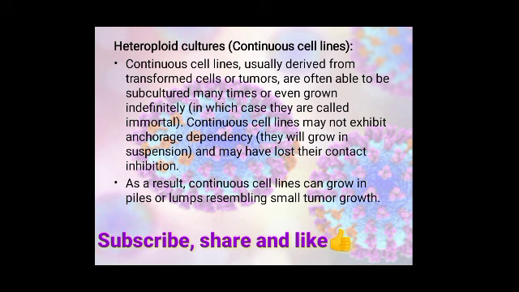The continuous cell lines may not exhibit anchorage dependency, that is, they will grow in suspension and may have lost their contact inhibition, because we know that cancerous cells do not have the contact inhibition property. As a result, the continuous cell line can grow in piles or lumps as they lose the contact inhibition property.